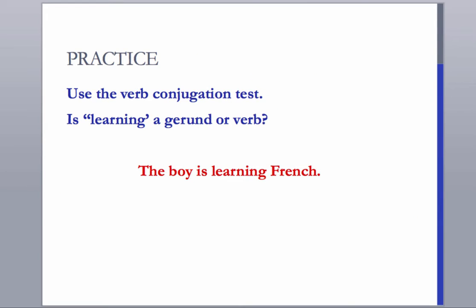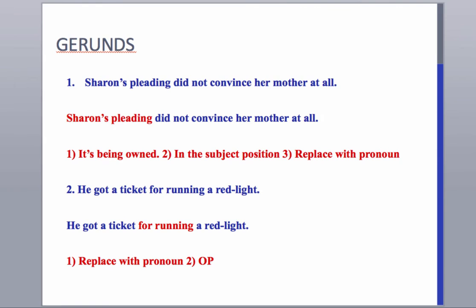So let's look at two examples. We have Sharon's pleading did not convince her mother at all. Pleading. Well, we've just said if you can insert a possessive noun in front of the gerund, then it must be a gerund, right? Sharon's pleading. We can also substitute a pronoun. It did not convince her mother at all. So we have several tests here that show us this must be a gerund.